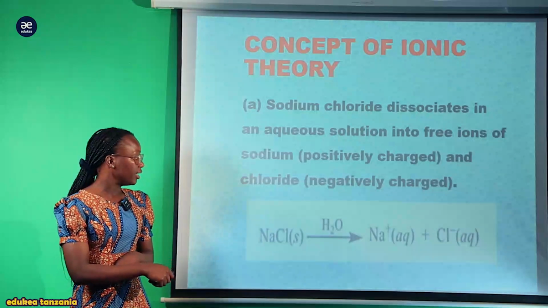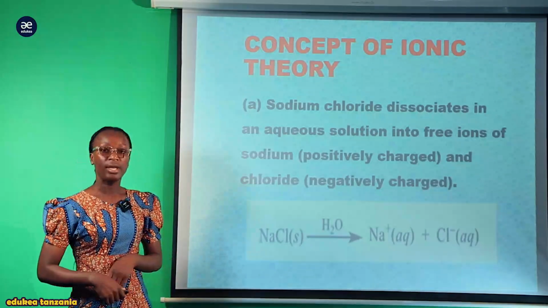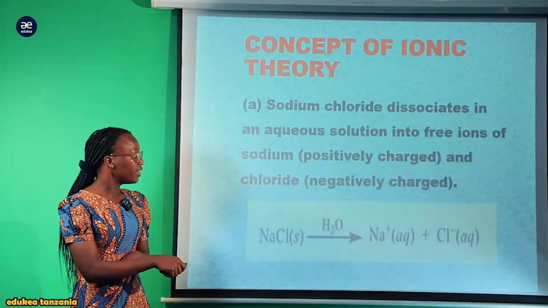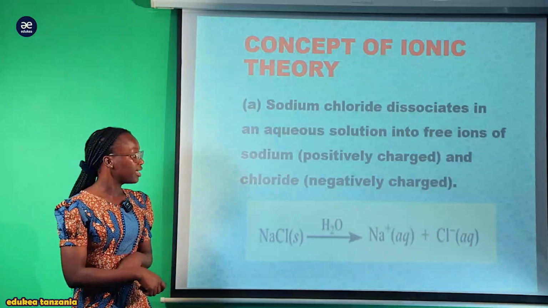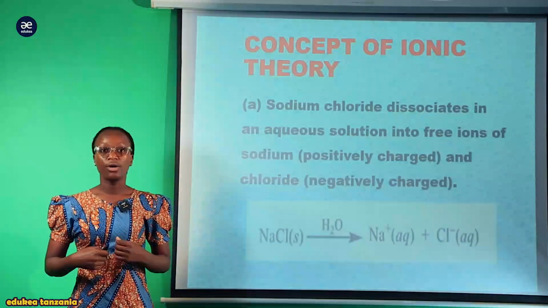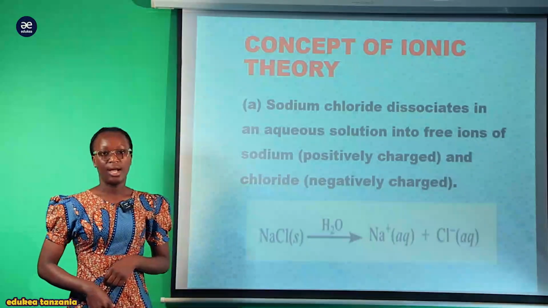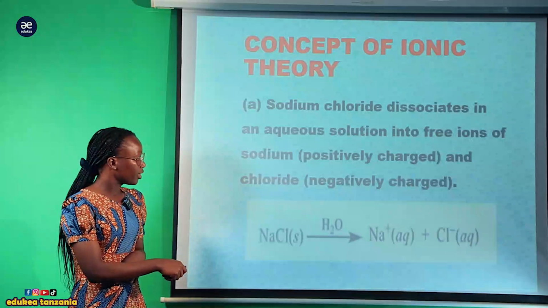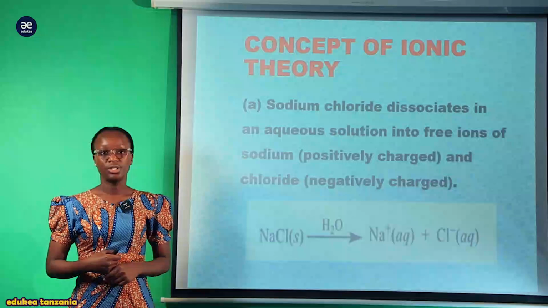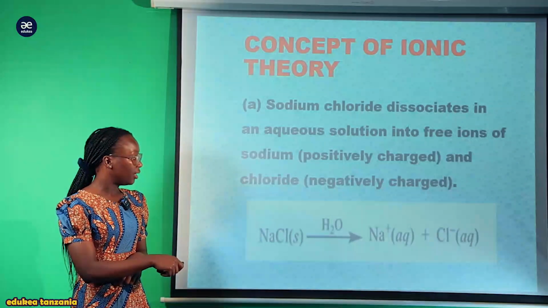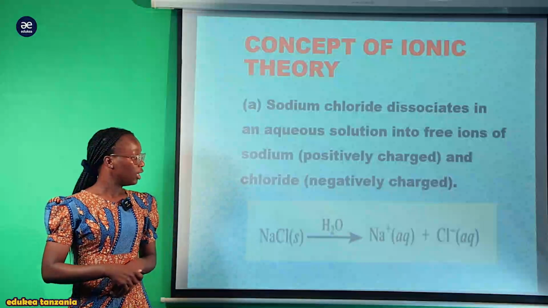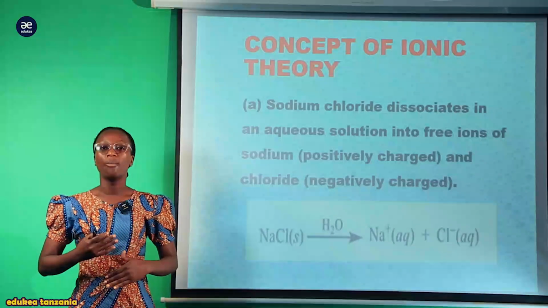Sodium chloride tends to dissociate when it reacts with water, giving the sodium ions, which are the positive charge, and the chloride ions, which are the negative charge. So you see this arrow here. This arrow indicates complete dissociation because its arrow head is full. So it shows how it dissociates completely.